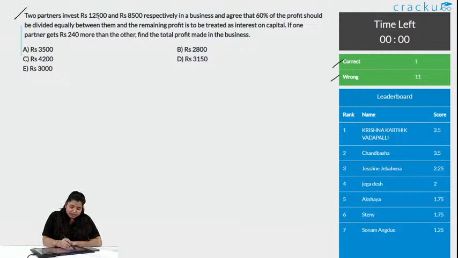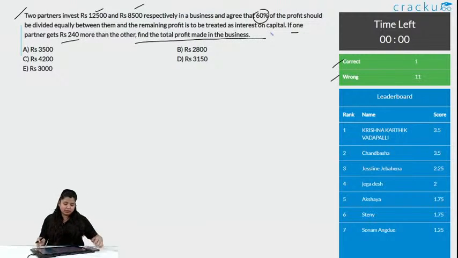2 partners invested rupees 12500 and 8500 respectively in a business and agreed that 60% of the profit should be divided equally between them and the remaining profit to be treated as interest on capital. Okay. So, if one partner gets 240 more than the other, then what is the total profit in the business? Let us see. So, it is done in 12 months, 1 year.